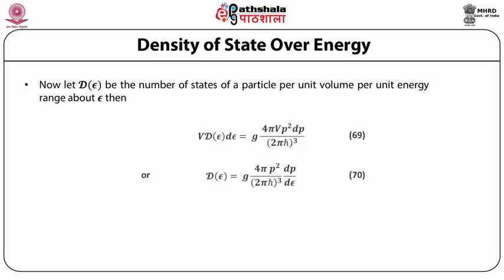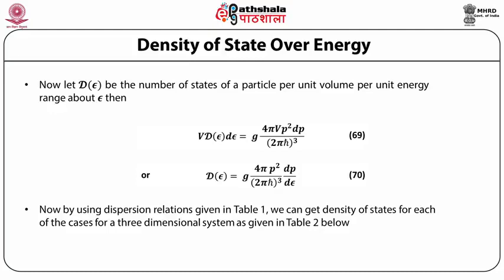Then V multiplied by the density of state multiplied by d epsilon is equal to g times 4 pi V p square dp divided by 2 pi h bar whole cube, or the density of state is equal to g times 4 pi p square upon 2 pi h bar whole cube multiplied by dp upon d epsilon. Now by using dispersion relations discussed earlier, we can get density of states for each of the cases for a three-dimensional system as given in table 2 below.